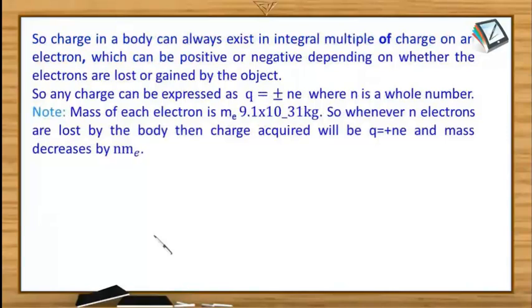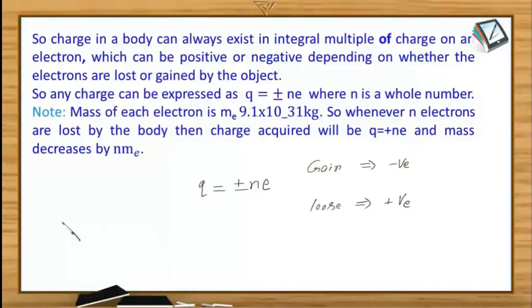And for the quantization of charge, as we have understood that charge will always exist in the terms of integral multiple of electronic charge, and charge on one electron is 1.6 into 10 to the power minus 19 coulomb. And when the object receives or gains the electron, in that case it achieves negative charge, and the object which loses the electron gains the positive charge.